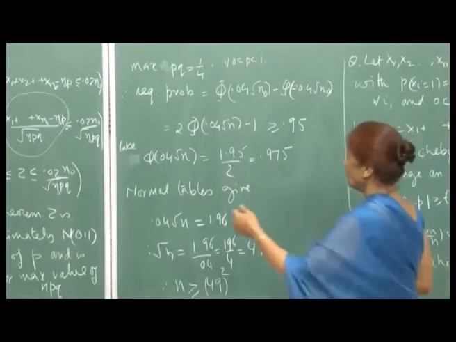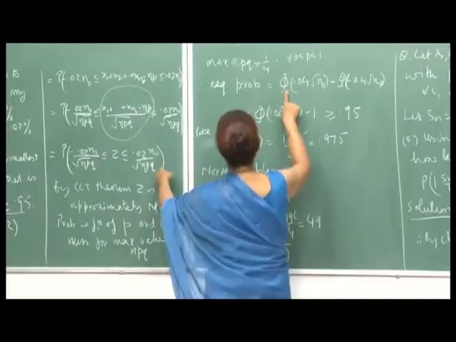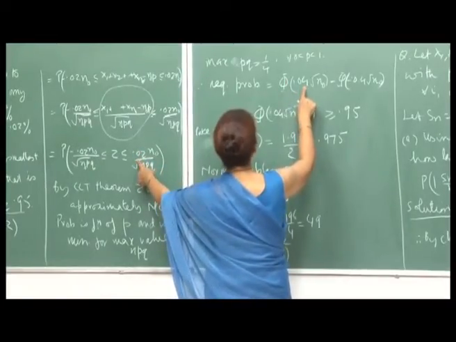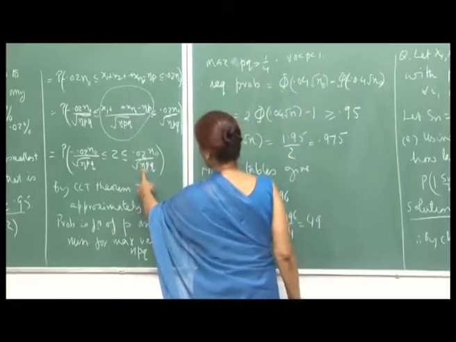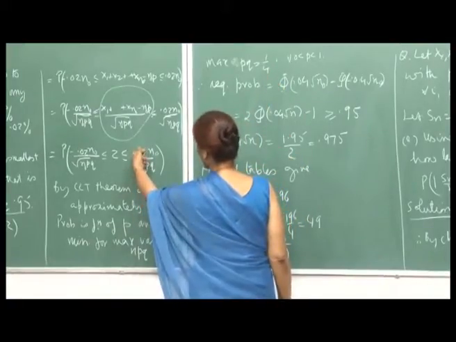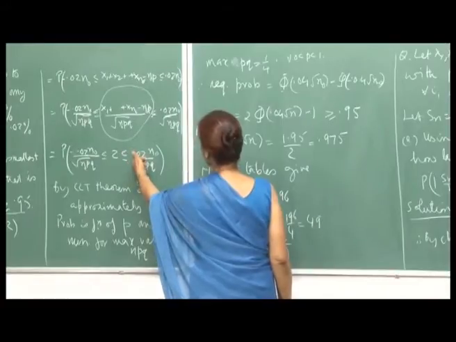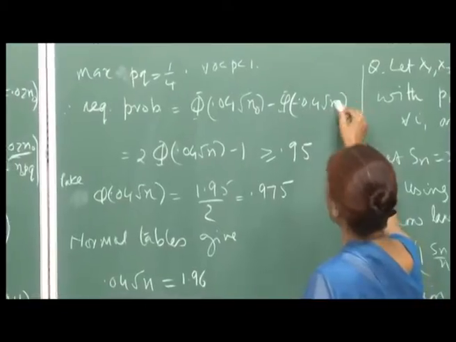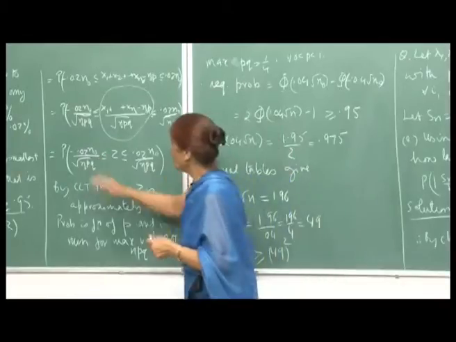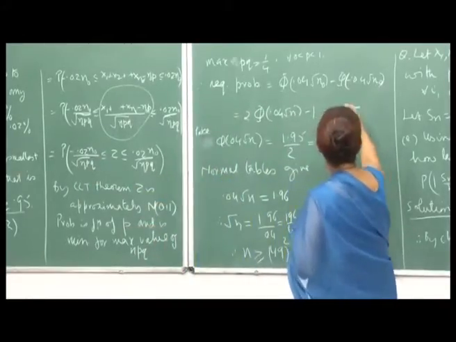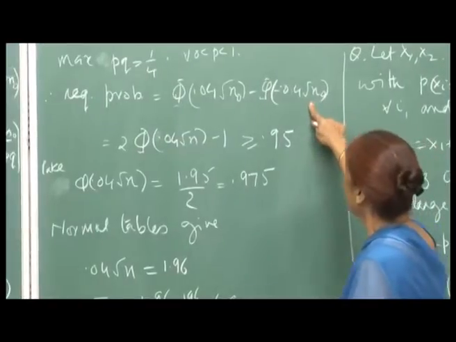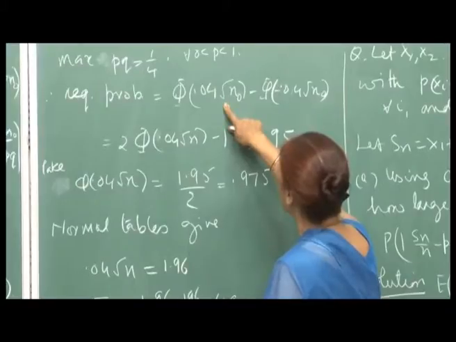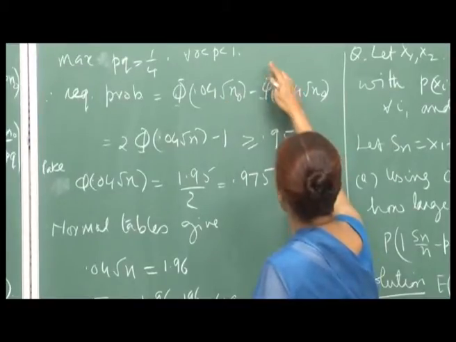So, this will be phi, which is the cumulative probability, of 0.04 root n naught. If I am writing 1 by 4 now, so this will be 1 by 2, and so you take it here, and therefore, phi of 0.04 root n naught minus phi of minus 0.04 root n naught, right. By symmetry of the standard normal variate, this is 1 minus phi of 0.04 root n naught minus 1 minus this.